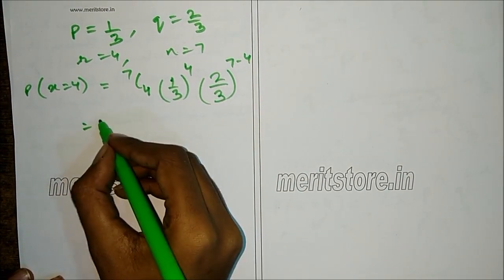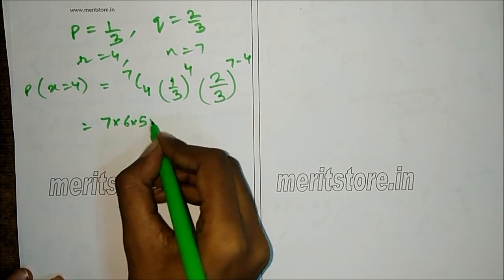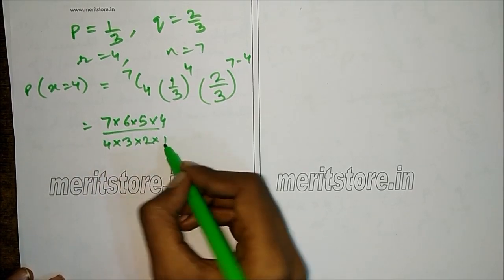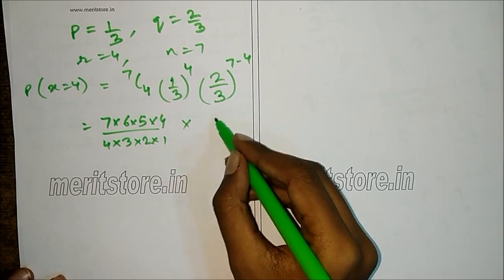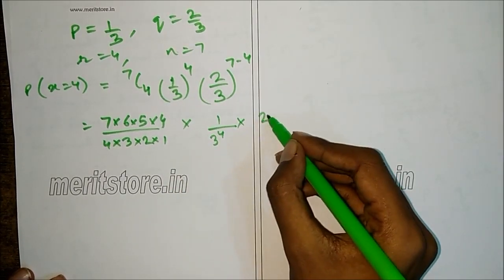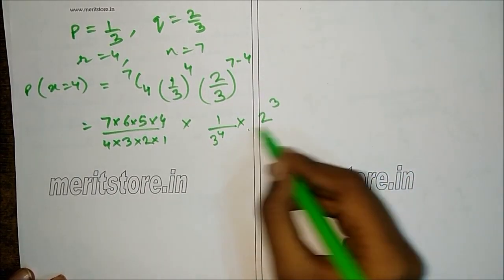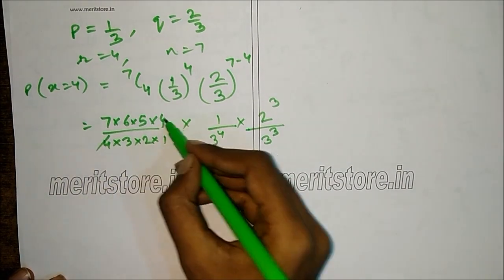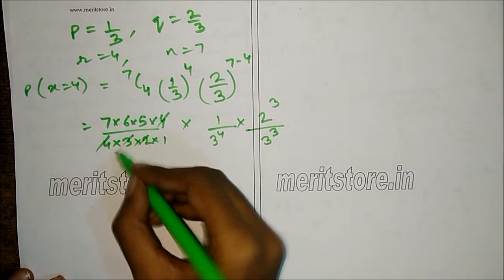So 7C4 is 7 into 6 into 5 into 4 divided by 4 into 3 into 2 into 1, into 1 by 3 raised to 4 into 2 raised to 3, since 7 minus 4 is 3. So 2 raised to 3 by 3 raised to 3. 4 gets cancelled. 3 into 2 is 6.